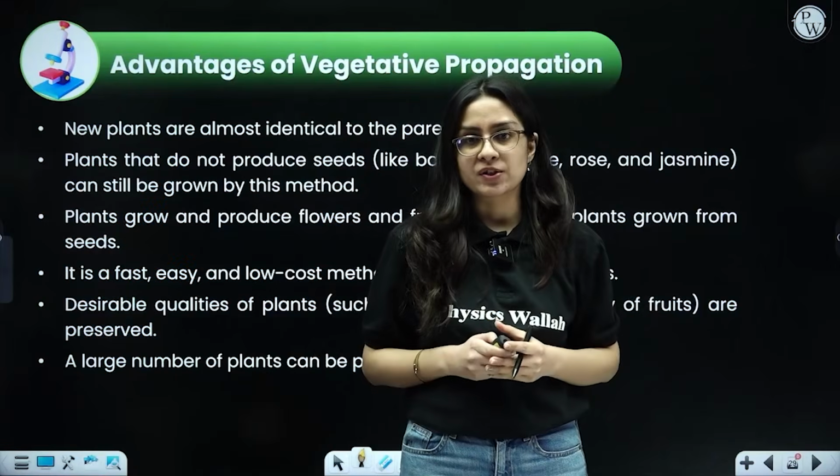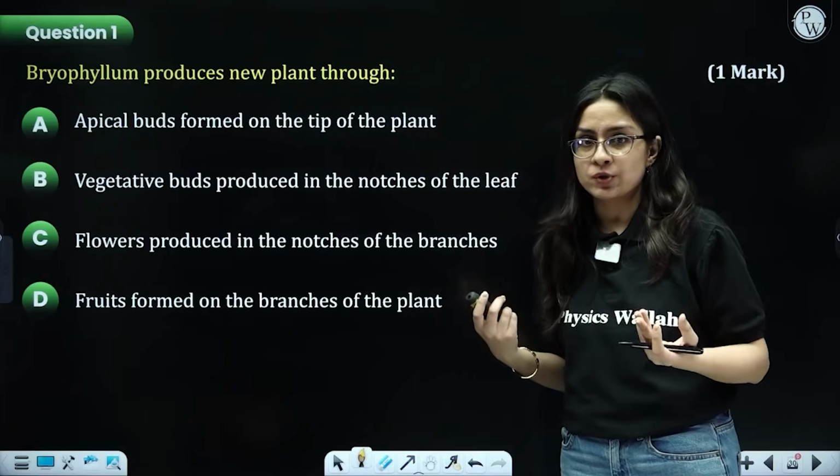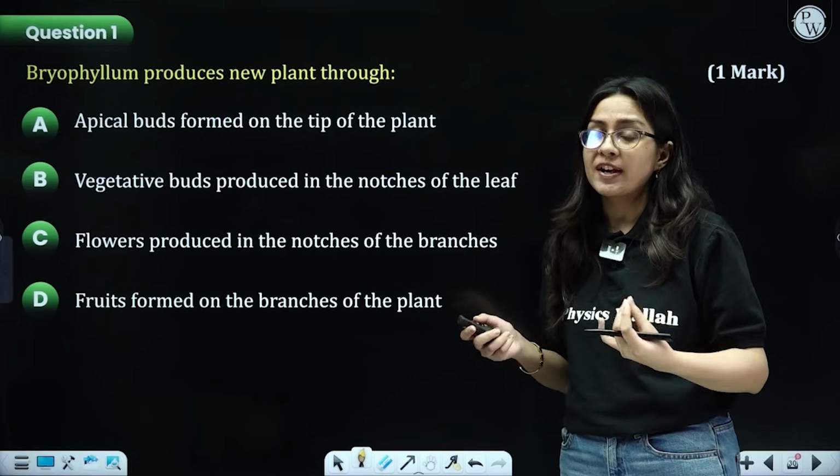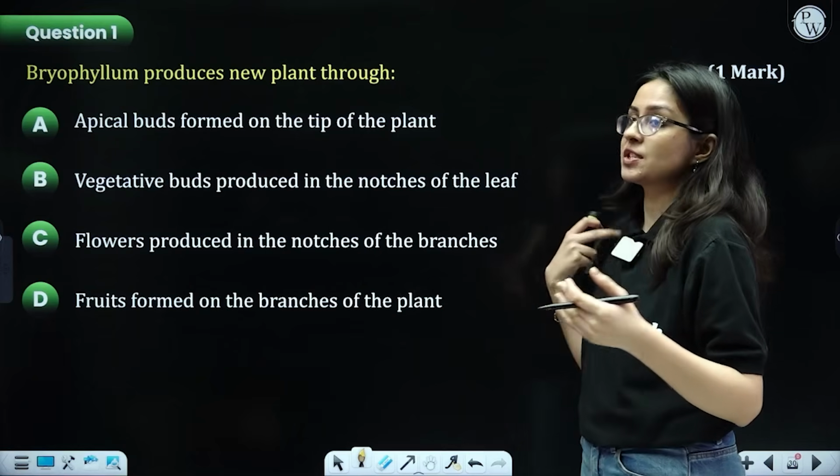Now let us solve some questions related to these topics. Question number 4 says bryophyllum produces new plants through. We just now studied that bryophyllum actually uses the buds that are present on the surface of the leaves, and that helps in vegetative propagation.